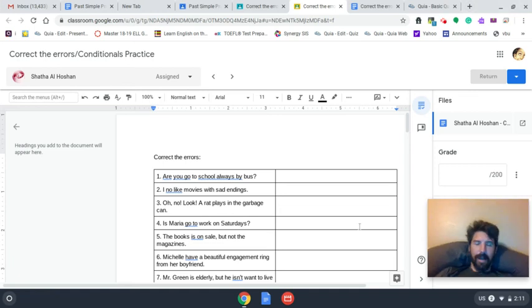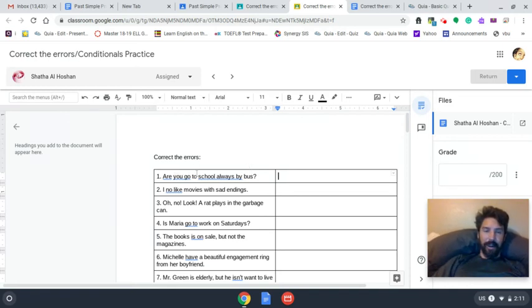Well, hello. I want to talk about our homework for this week. So we're going to start with the correct the errors slash conditionals practice assignment. So for correct the errors, all you need to do is rewrite the sentences.